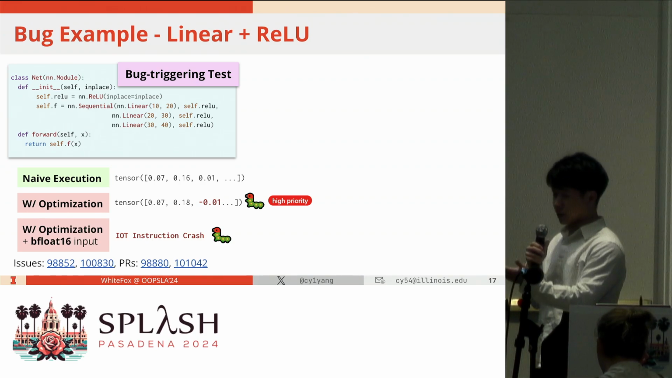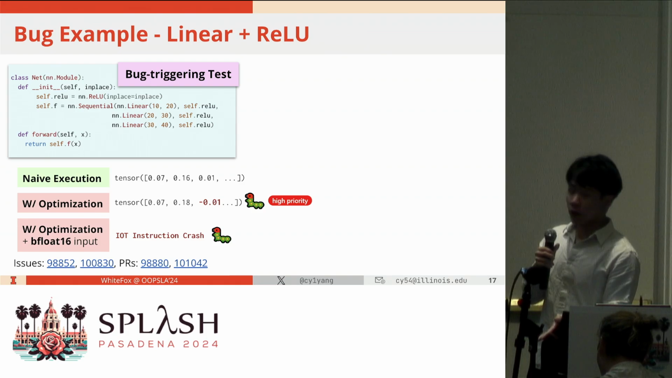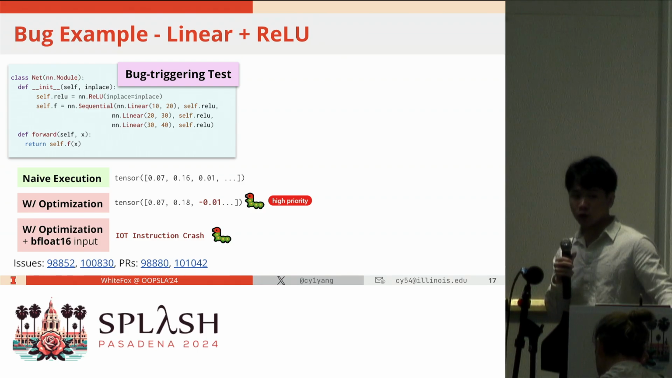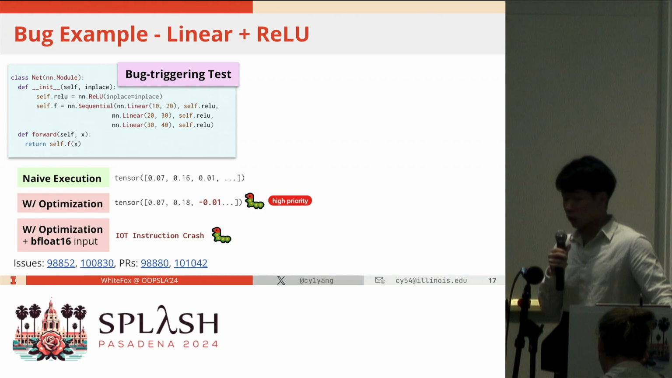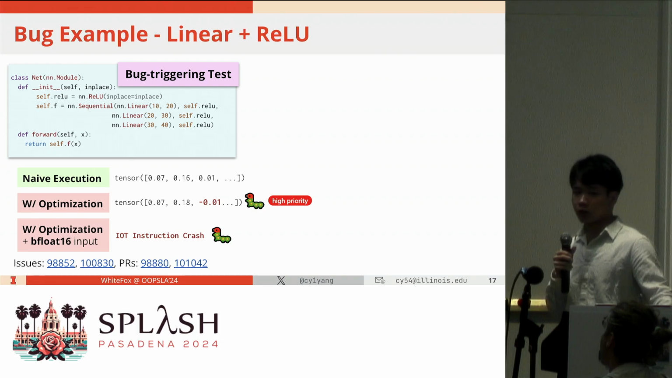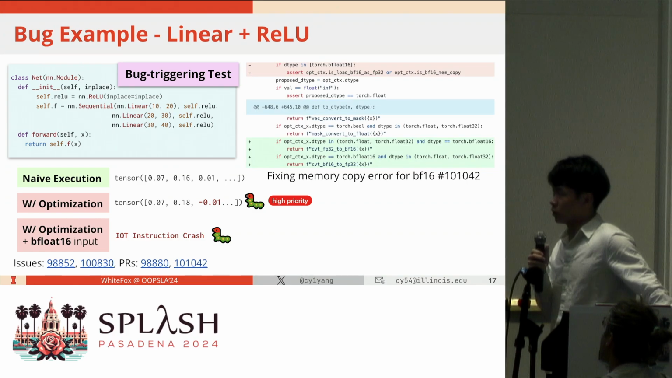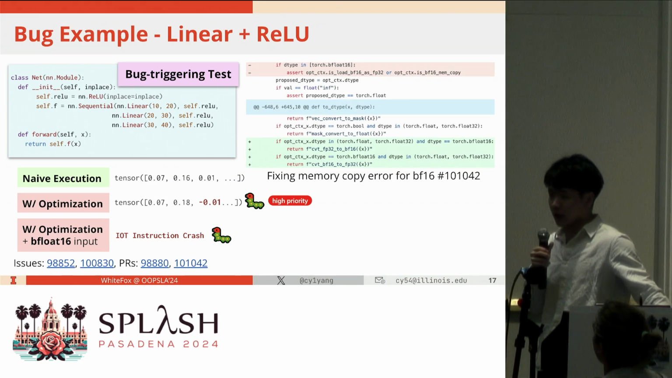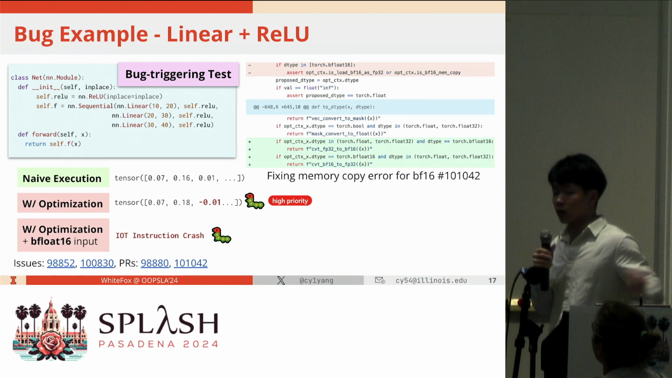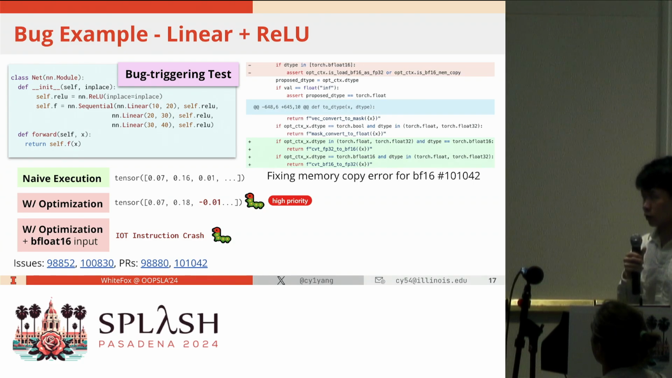And with a similar pattern, when we feed the model an input tensor with the bfloat16 data type, which is also commonly used nowadays to save memory during training or inference, the optimized model will just crash. And the reason is a memory copy error, and the right side shows the code snippet to fix it.